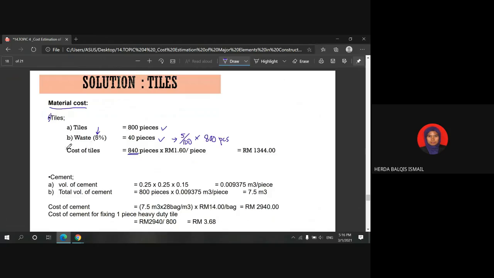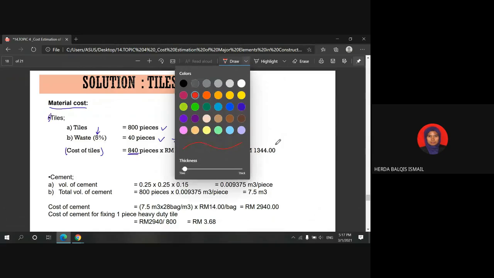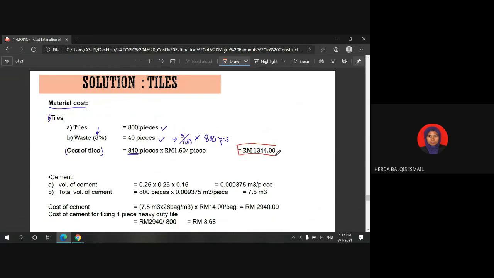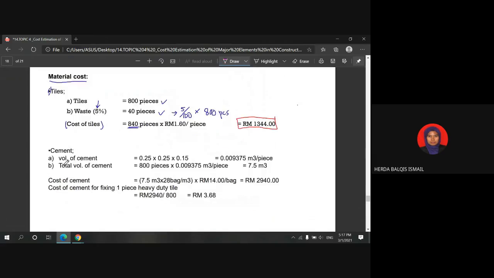In order for you to know the cost of tiles, you must multiply by the price per piece. So 840 pieces times 1 ringgit and 60 cents per piece, you will get the total price for the tiles, 1,344 ringgit. The second material which needs to be used to fix the tiles is the cement.